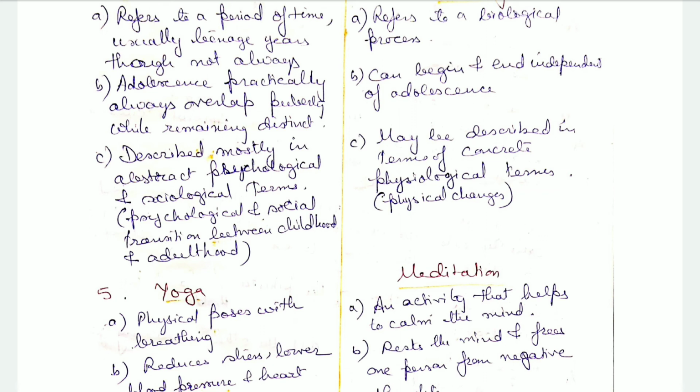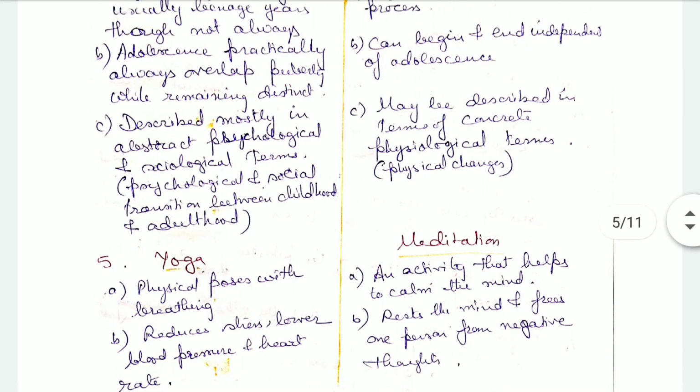That is known as part of adolescence, whereas puberty may be described in concrete physical terms, as there are physical changes happening in this period of time.